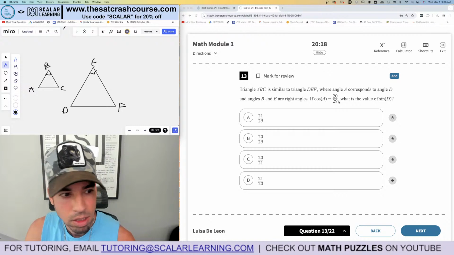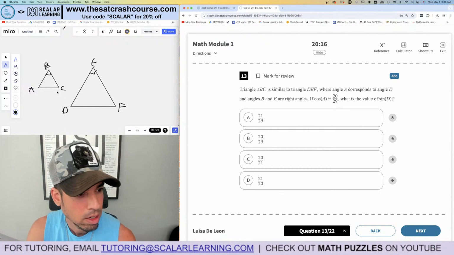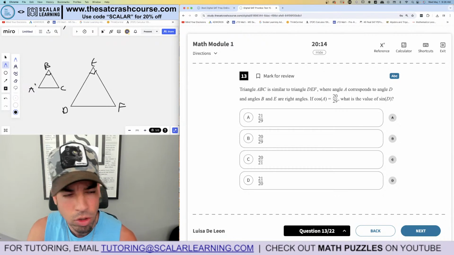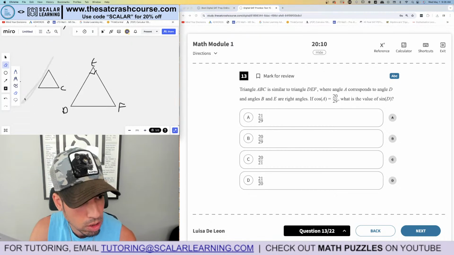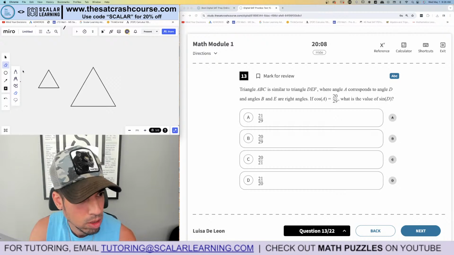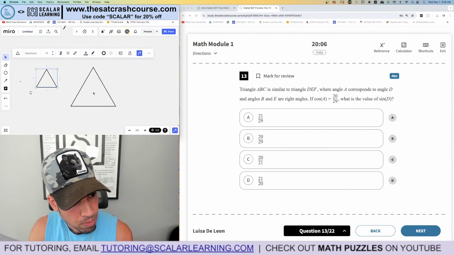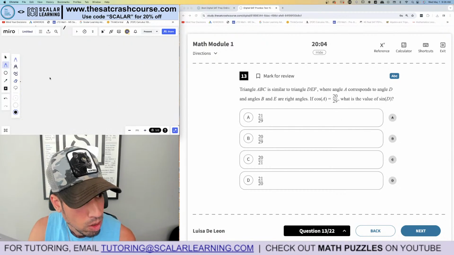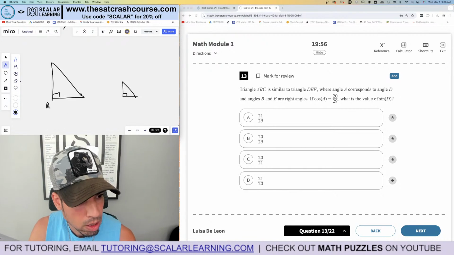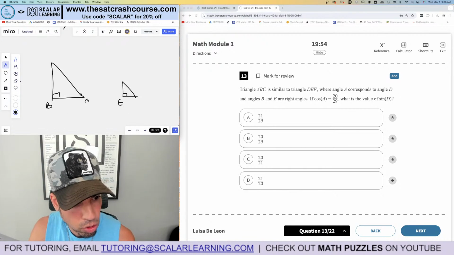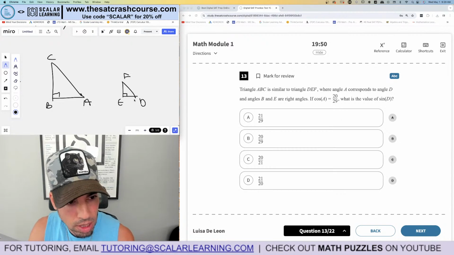And then it says if cosine of A is 20 over 29. I hate when it's not. I'm going to have to redraw this because I hate looking at it like that when they're not right triangles, what they're supposed to be. So let me do it again. I'll do it quick. Right angle, right angle. So B and E are right angles. The other two are just kind of arbitrary. I'll say A and C, D and F. Again, just in that same order.